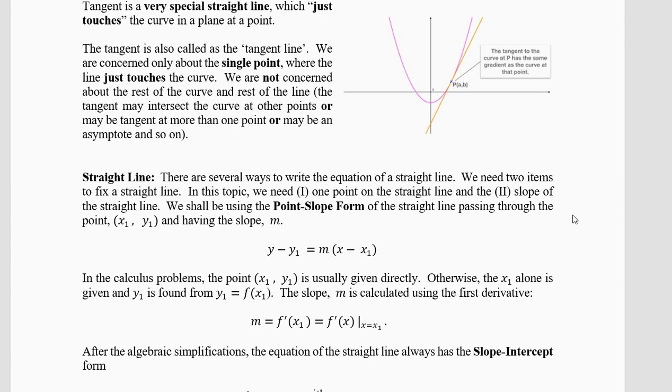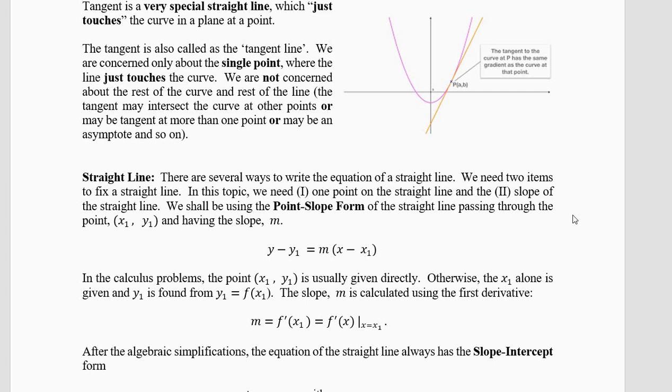If the slope is positive, the line goes up. If the slope is negative, the line goes down. If the slope is zero, the line remains horizontal. We saw the horizontal asymptotes, something like that. Now, this has nothing to do with asymptotes. Now, we need two things to fix the line.